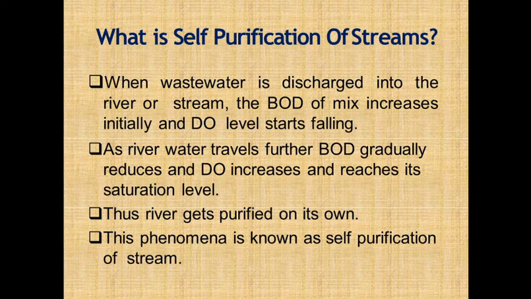So the limit of effluent discharge and the degree of treatment of wastewater depend not only upon the quality of raw wastewater, but also upon the self-purification capacity of the river and stream, as well as the use of that water body. That's why the self-purification capacity of river and stream is very important in the disposal of wastewater or effluent by the dilution method. Disposal by dilution is the disposal of effluent or wastewater in water bodies like river, ocean, stream, and lake.